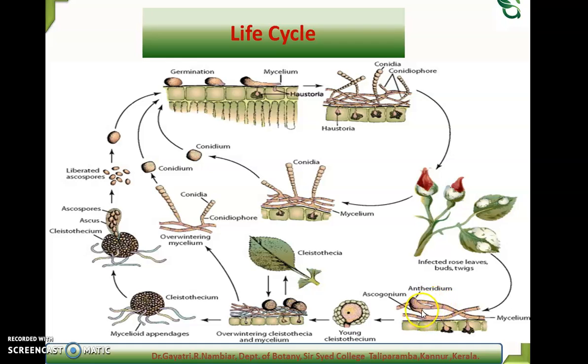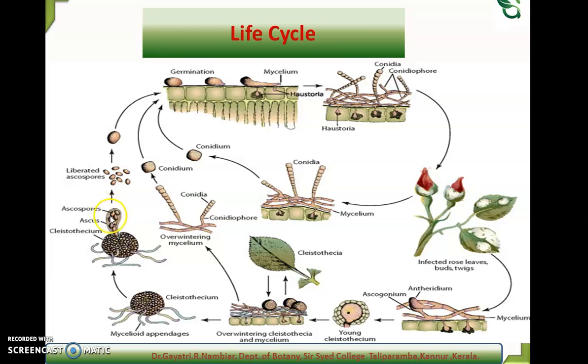From there, two hyphae will become twisted to each other, and one will act as the ascogonium and the other will act as the antheridium. So at the time of Cleistothecium formation, the antheridium and ascogonium will fuse, and in the fusion, the cytoplasm will fuse, but the nuclei will not fuse with each other, and both nuclei will lie side by side, and finally it acts as the ascus mother cell, and the ascus mother cell undergoes division, resulting in the formation of ascospores.